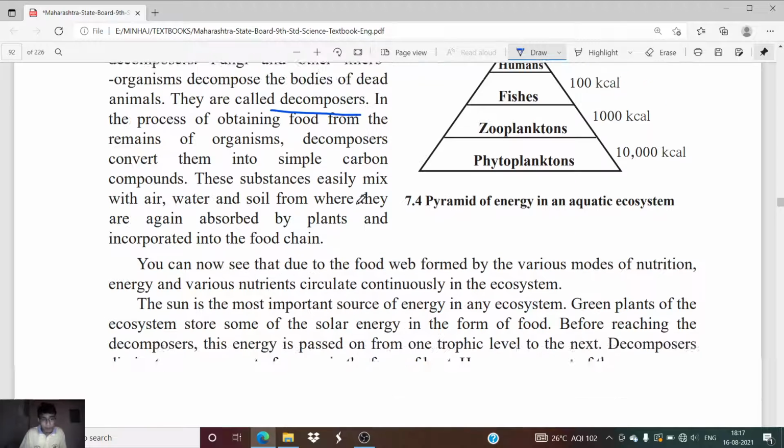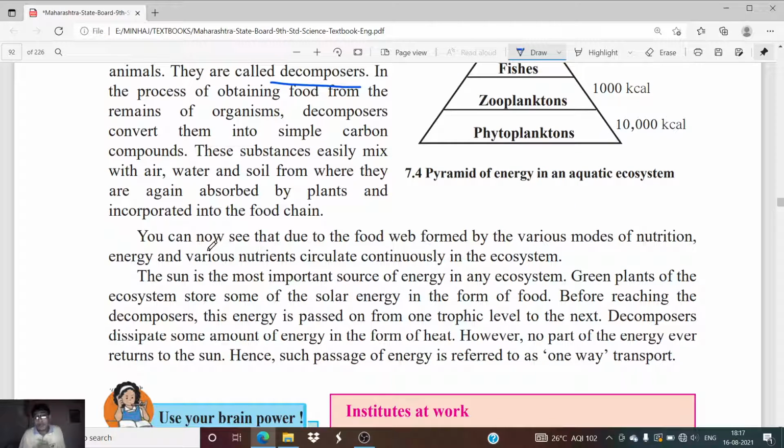Okay, now you can see that due to the food web formed by the various modes of nutrition, energy and various nutrients circulate continuously in the ecosystem. This helps us understand that the energy is circulating from one part to another part, from one link of the food web to another link of the food web. Okay, the modes of nutrition, though different with respect to the living organisms, the energy is consumed and circulated continuously in the ecosystem.